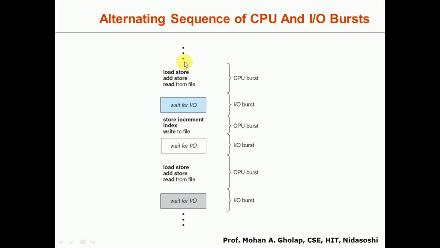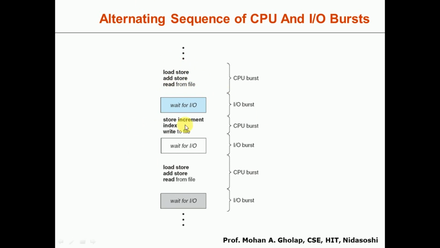Whenever your process starts execution, it will start from the CPU burst, where the actual computation takes place. It may be executing some instructions like load, store, add, store, read from file. After some time, your process may want to access an IO device. Whenever it requests that IO device, the process will be moved to the device queue of that device.